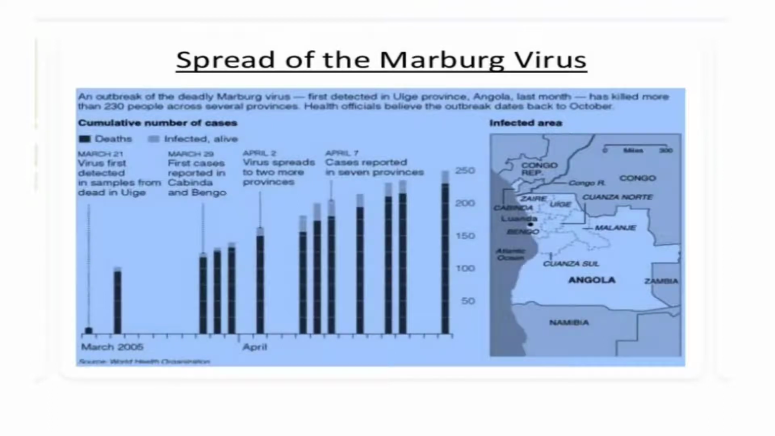So this is the picture showing the spread of the Marburg disease. It gives death rates and infected alive with the dates. Virus was detected in the samples from the dead. You can see the picture.